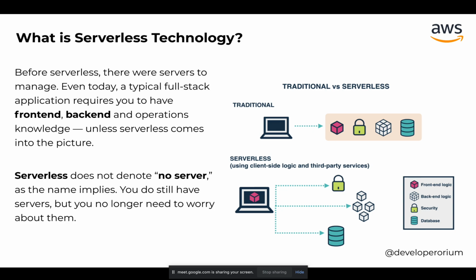Once that is hit, all of the front end logic, backend logic, security, databases, all these chunks are maintained by the developer or a company or a stakeholder who's using that. So this is the traditional approach, but with serverless we don't have to worry about those backend logic, security, databases. All these services are provided by the cloud service provider. If I take the example of AWS, for the database, AWS uses DynamoDB. For security purposes, we have some policy rules. We have Cognito as well. There are a bunch of other things as well.